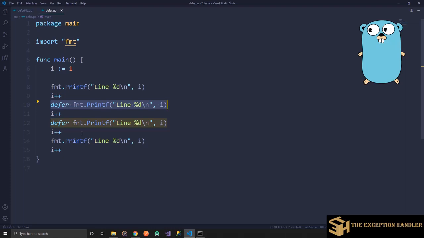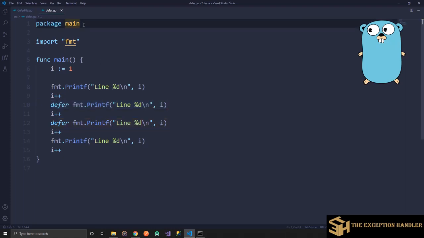You want to close them in the reverse sequence only, because some things need to be closed before, since they were created at the end and have a dependency on the first. If you directly go ahead and try to close the first connection, it might give you an error saying that there is a child connection opened using this connection. So you need to close the child first. That is where defer runs on a LIFO pattern.